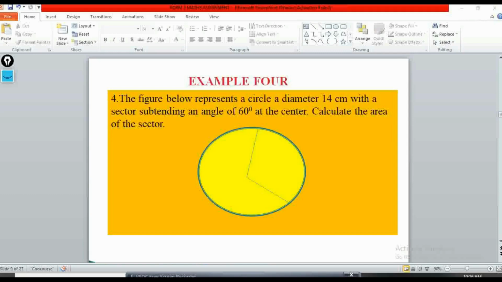So in question number 4, it's very simple. You can see that very simple question. Example 4. The figure below represents a circle of diameter 14 centimeters with a sector subtending an angle of 60 degrees at the center. Calculate the area of the sector. So we have a sector that is subtending an angle of 60 degrees. When you look at this one, it is subtending more than 60, but this other one, it is 60. So it is this one. Okay, so that's the sector.